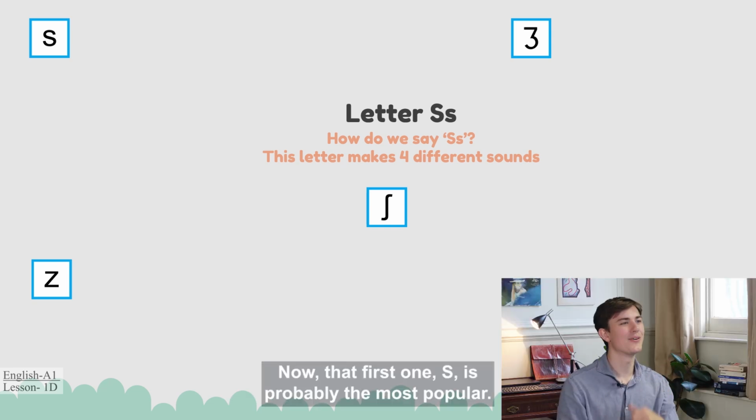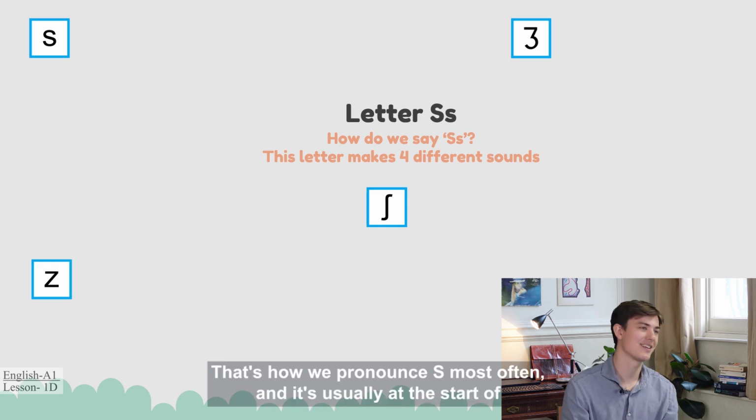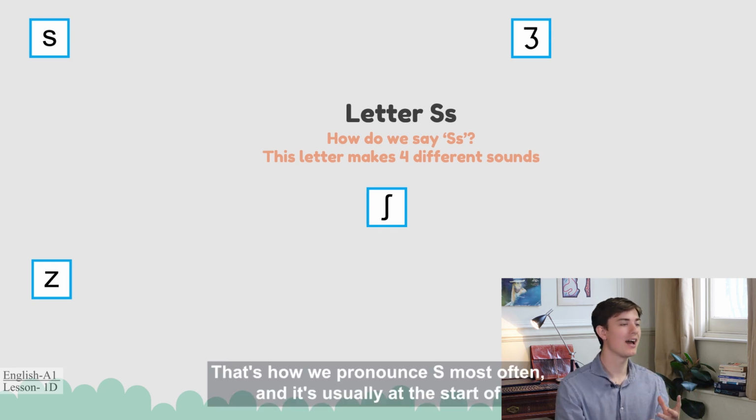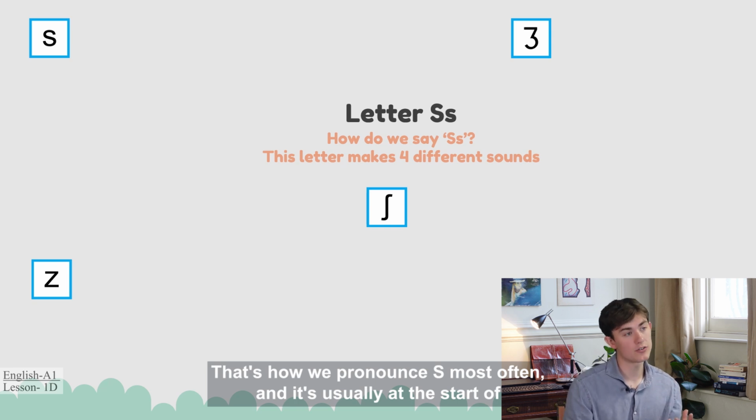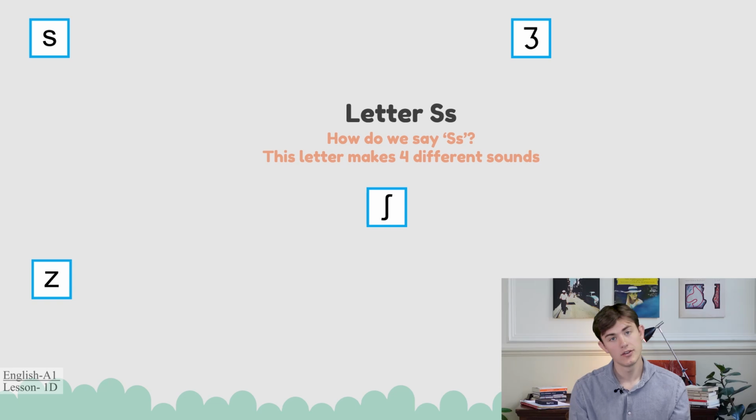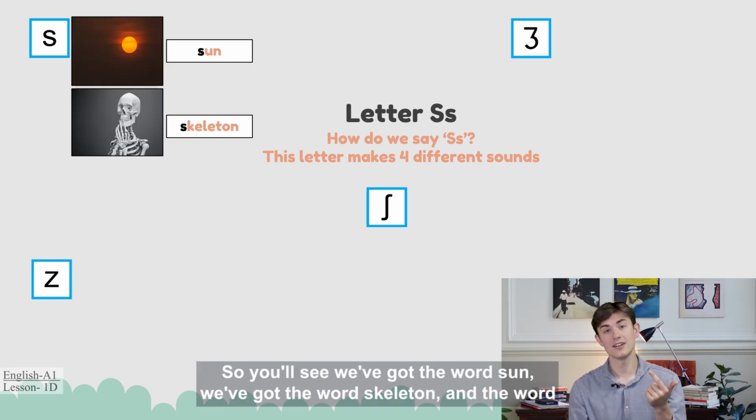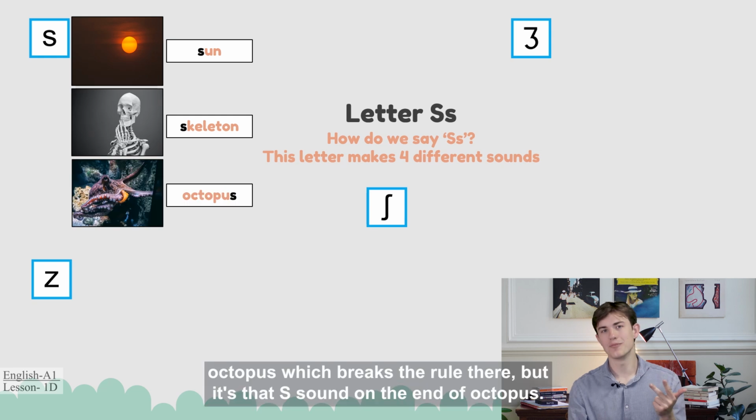Now that first one, S, is probably the most popular. That's how we pronounce S most often, and it's usually at the start of words that we'd have that S sound. So you'll see we've got the word sun, we've got the word skeleton, and the word octopus, which breaks the rule there, but it's that S sound on the end of octopus.